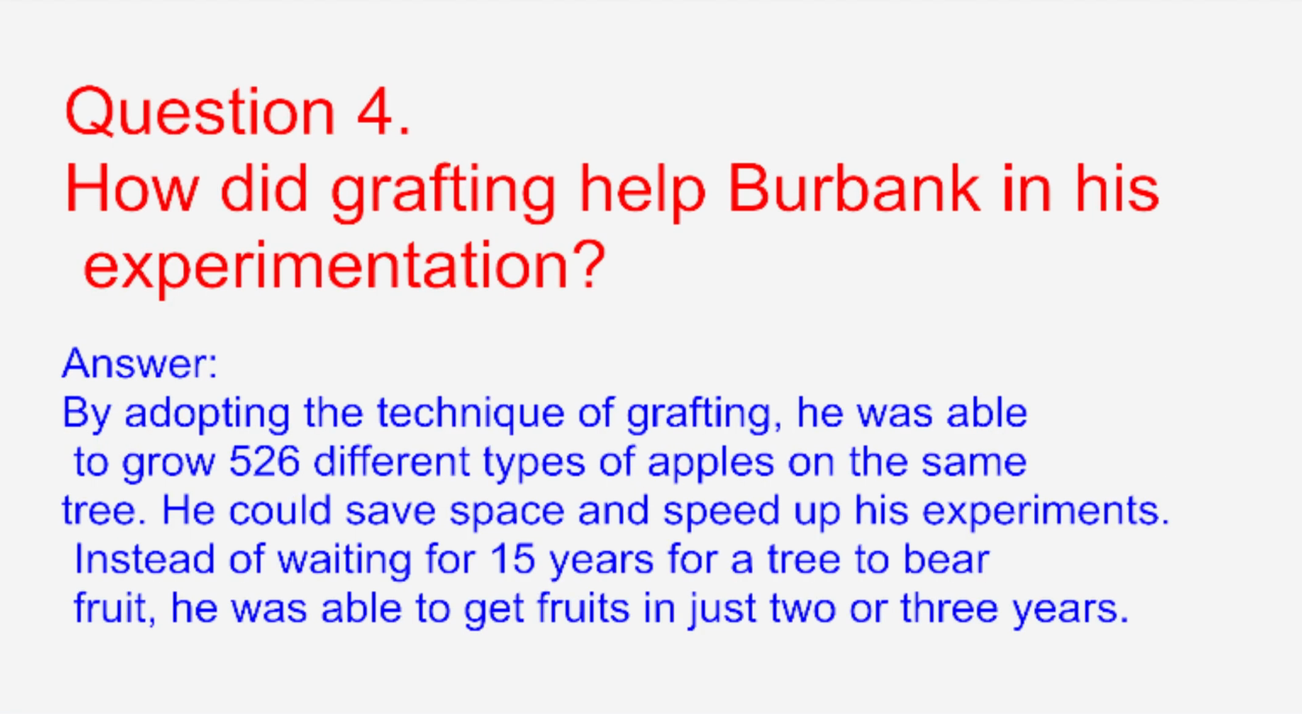How did grafting help Burbank in his experiment? Answer. By adopting the technique of grafting, he was able to grow 526 different types of apple on the same tree. He could save space and speed up his experiment. Instead of waiting for 15 years for a tree to bear fruit, he was able to get fruit in just 2 or 3 years.